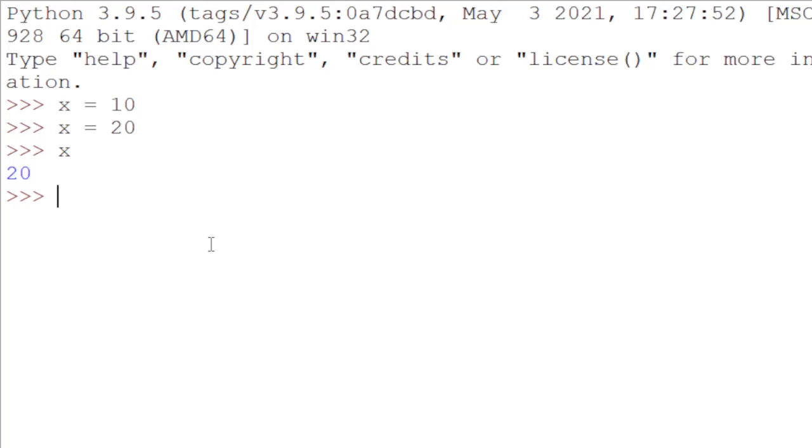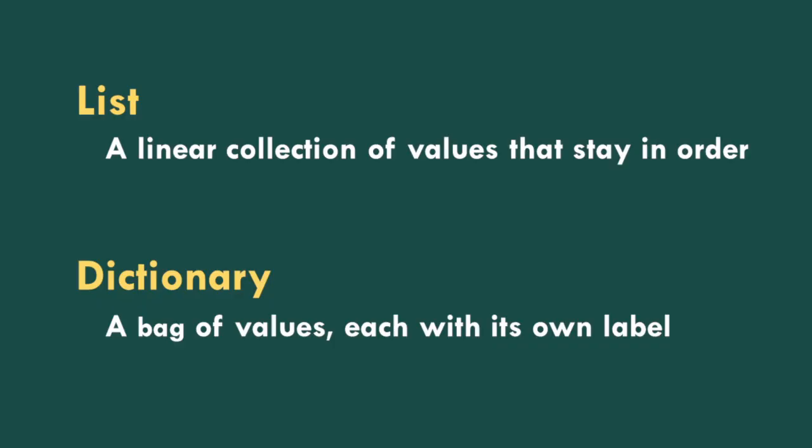Now see a difference between a list and a dictionary. List is a linear collection of values that stay in order. Dictionary, a bag of values, each with its own label. Dictionaries are Python's most powerful data collection. Dictionaries allow us to do fast database-like operations in Python.